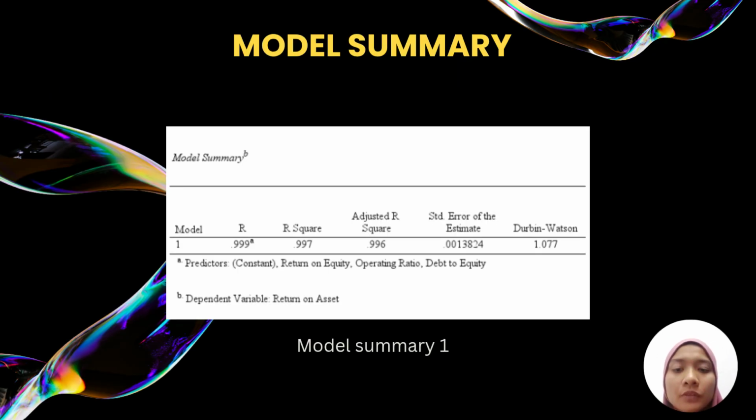Model 1 shows an extremely strong explanatory power with an adjusted R squared of 0.996, meaning that 99.6% of the variation in ROA is explained by internal firm-specific factors such as profitability, leverage, and operational efficiency. The high R value confirms a strong relationship between the predictors and ROA. This model is the most powerful among the three, clearly indicating that internal financial management plays the dominant role in determining ROA.